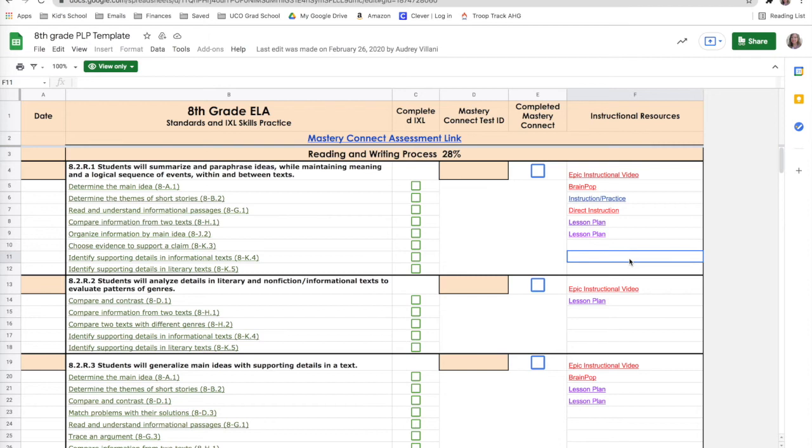If your student is having a lot of trouble, they've been working on this one standard for a really long time, please give them a break. If they have been working for over 20 minutes on a standard, because if you get a question wrong on IXL, it takes away points. And you might only get 1 point per correct answer, and then they get it wrong and it takes away 8 points or 10 points. And sometimes it can be really deflating for our students. Please give them a break.